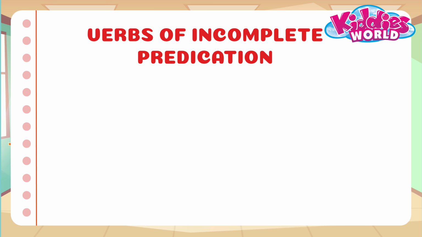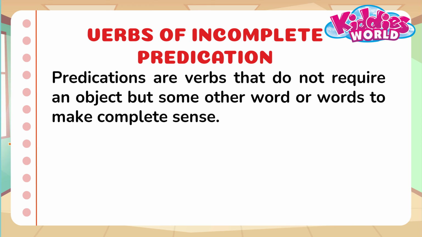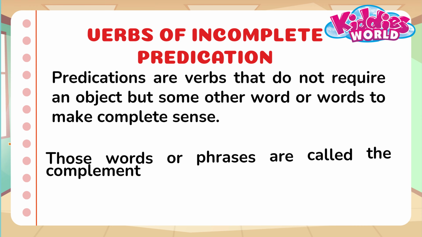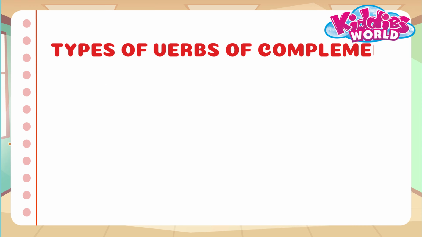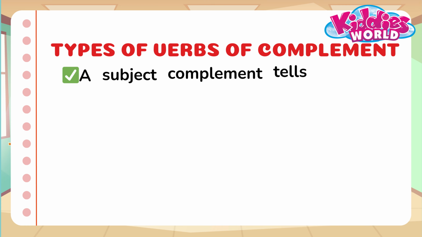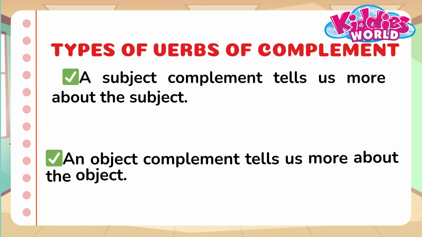Verbs of incomplete predication. These are verbs that do not require an object but some other word or words to make complete sense. Those words or phrases are called the complement of the verb. There are two types of verb complements. A subject complement tells us more about the subject. An object complement tells us more about the object.